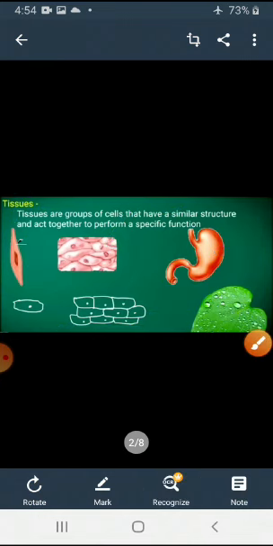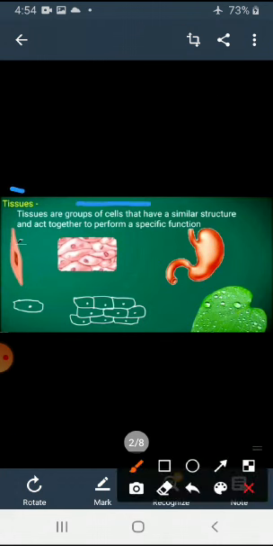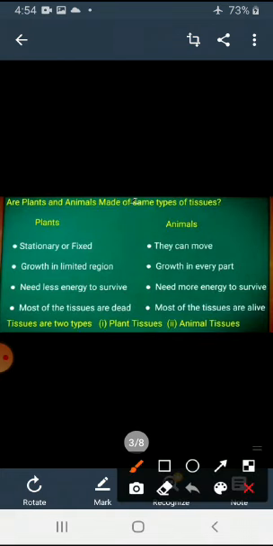So what is tissue? Tissues are groups of cells that have a similar structure and act together to perform a specific function. Tissues are of two types: plant tissue and animal tissue. Let's see the difference between plant and animal tissues. Plant tissues are stationary or fixed, that means plants are always fixed in one place. Animals can move. You already know all animals move, but plants are fixed.